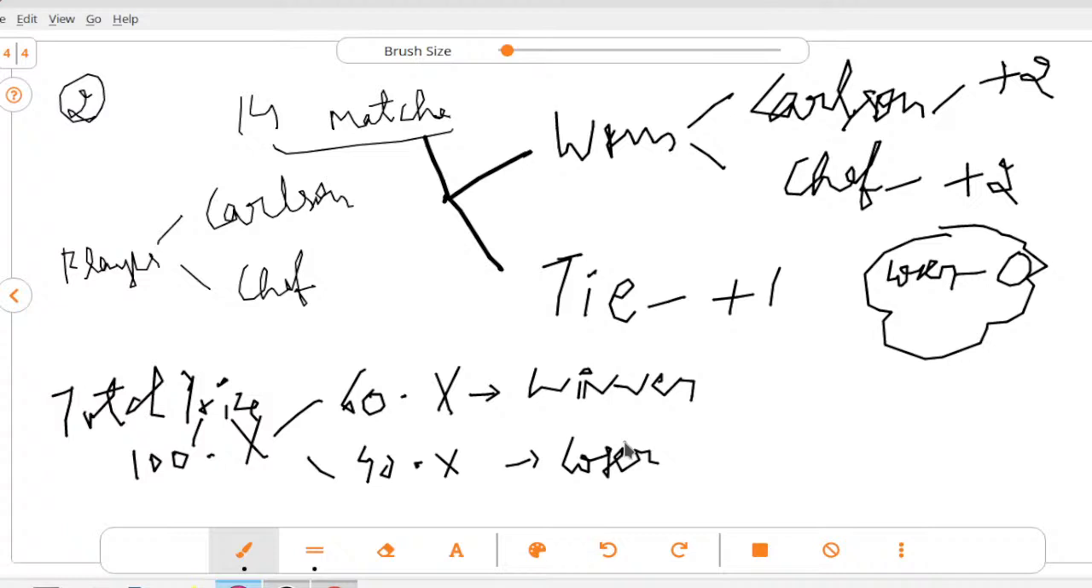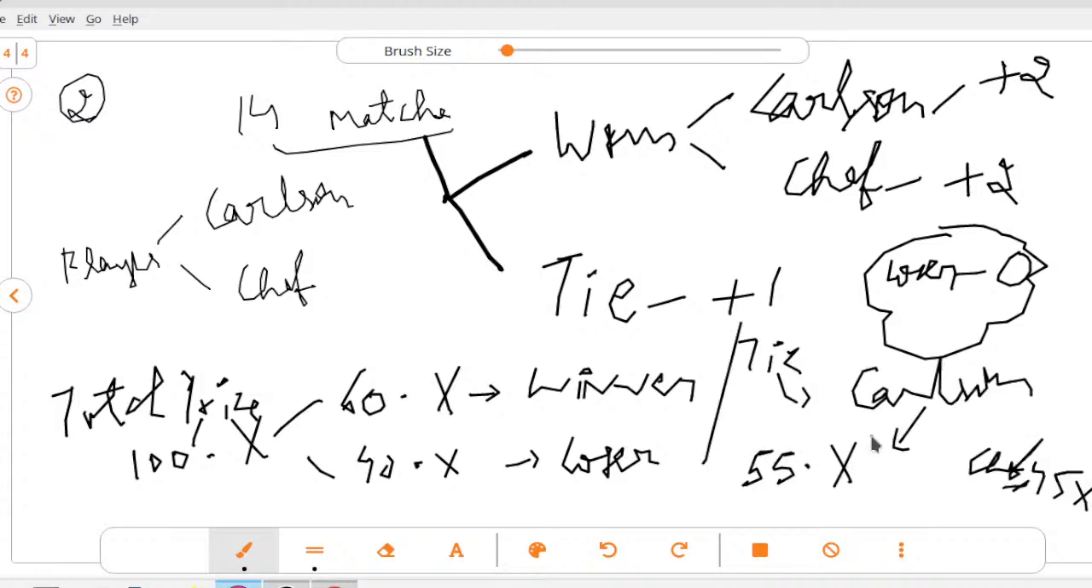Now going further, if the points are tied, Carlsen has the advantage that he is declared the winner and gets 55x, and Chef gets 45x. So in case of a tie, as opposed to the cases where a match is directly won by a person, Carlsen is declared the winner but gets only 55x as the prize money, and Chef, the loser, gets 45x prize money.